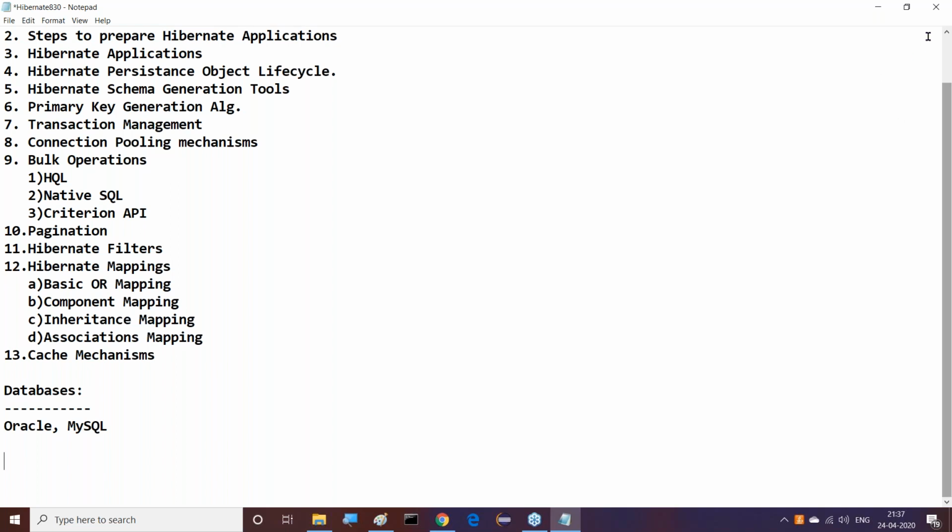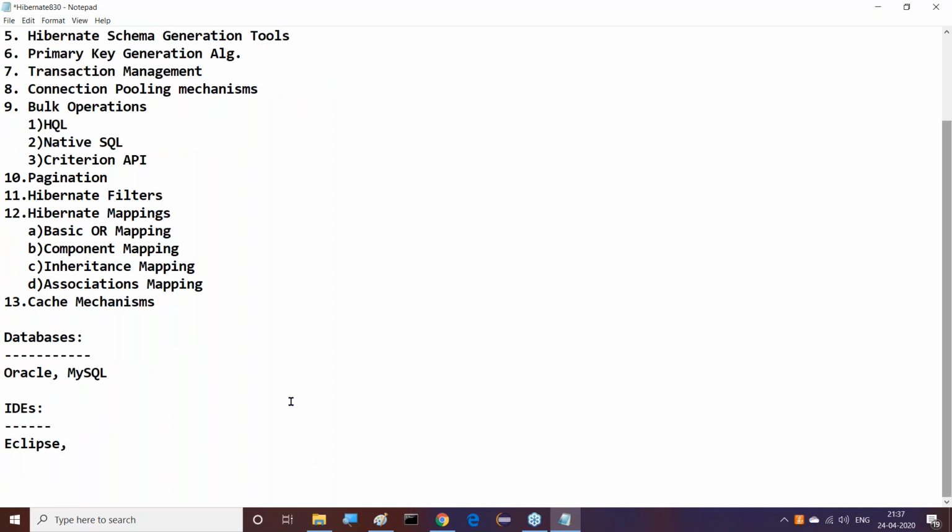After completion of Oracle and MySQL, what are the various IDEs I'm going to use there? Majorly I'm going to use Eclipse. After this Eclipse IDE, as per the demand, I might go for IntelliJ IDEA. Nowadays it's getting very good demand outside. I will plan for IntelliJ IDEA also, but majorly we are going to use Eclipse, then IntelliJ IDEA. That's it. These two things we are going to use.